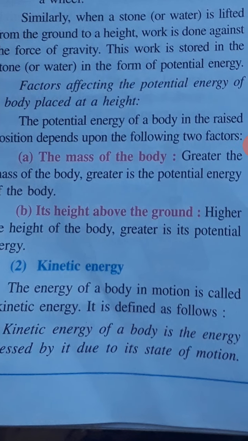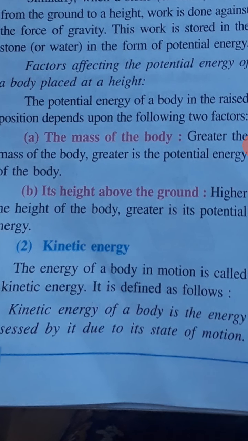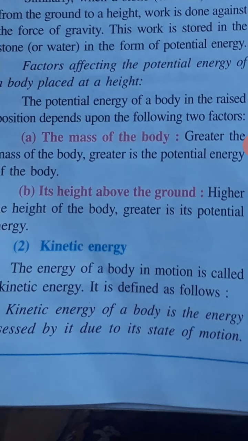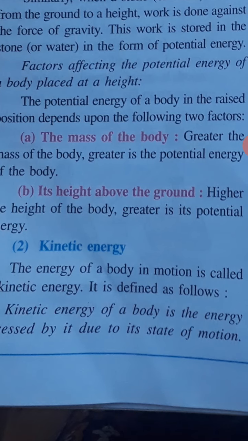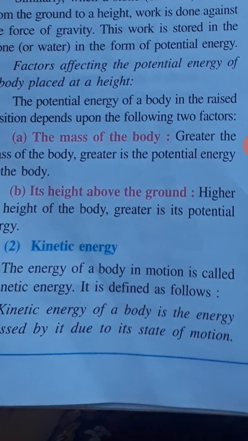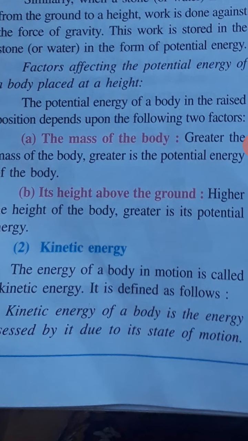So the potential energy depends on the mass of the body, and the second factor on which it depends is the height of the body above the ground. So if a bucket full of water is placed on the first floor of a building, or a bucket full of water is placed on the fourth floor of the building, in which case will the potential energy be more? Your answer will be the bucket placed on the fourth floor of the building. Why? Because potential energy depends on the height of the body. More is the height, more will be the potential energy.